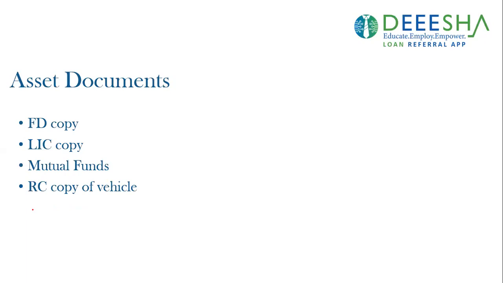Next, we have asset documents. All the assets that we hold have some documents which are considered as proof of those assets. For example, we have assets such as FD. So we have to provide the copy of FD, LIC, mutual funds, and RC copy of our vehicle. So it will determine the asset value and our loan taking capacity.